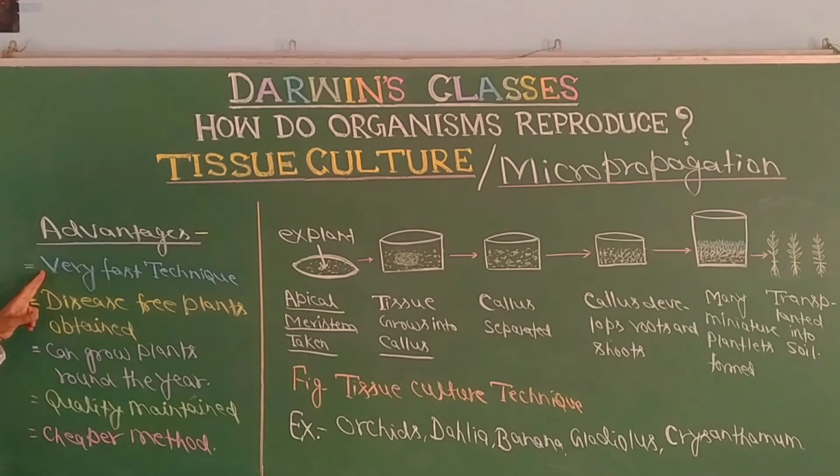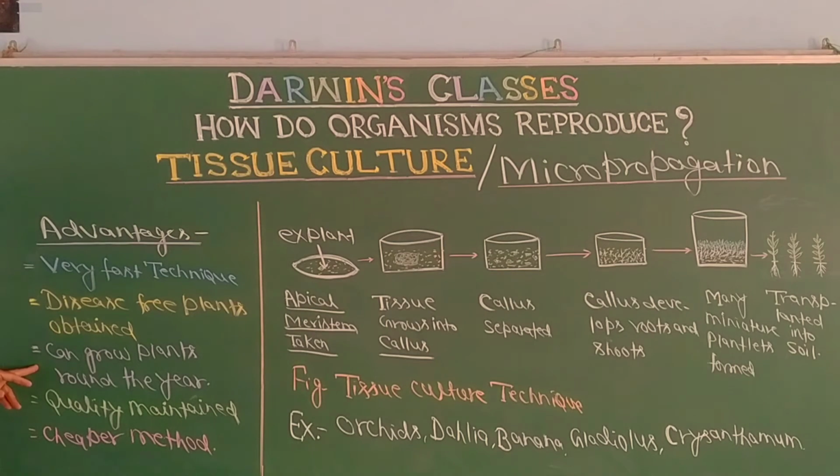In a very short span of time, we get thousands and thousands of plants of similar quality. Disease-free plants are obtained because we take the explant that is almost disease-free, and it is propagated in a sterilized, contamination-free medium. Therefore, there are no chances of infection by bacteria, fungus or any disease-causing organism.